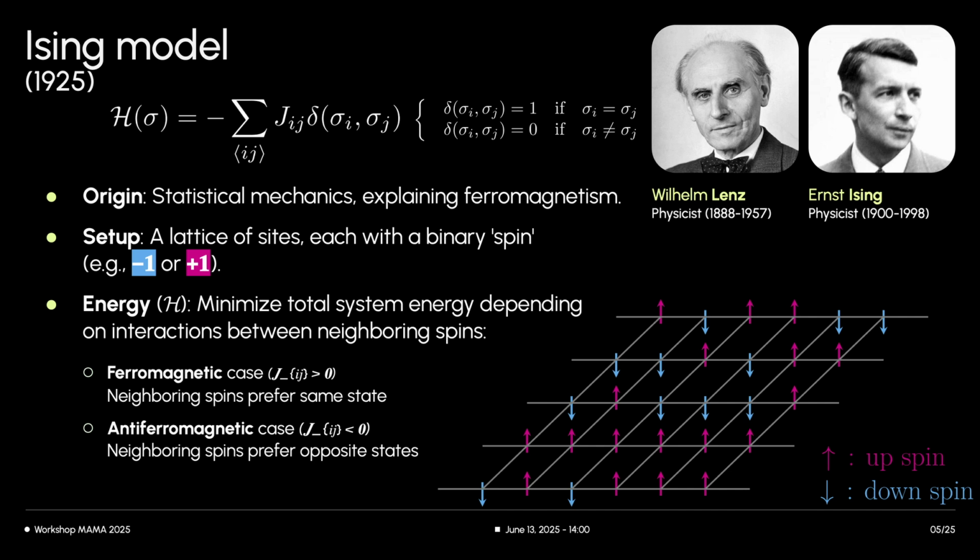One of the earliest mathematical formulations that draws a parallel to community detection is the Ising model from statistical mechanics. Originally used to describe ferromagnetism, it features a lattice of sites, each with a spin that can be in one of two states, like up or down. The Hamiltonian measures the system's total energy, which depends on how neighboring spins interact. In a ferromagnetic system, spins prefer to align.